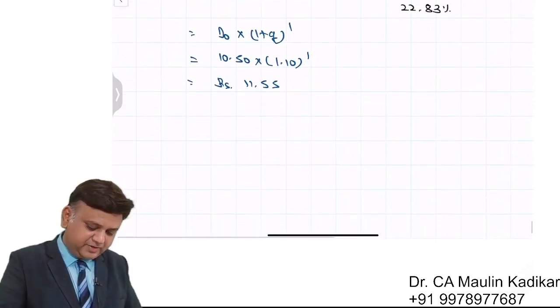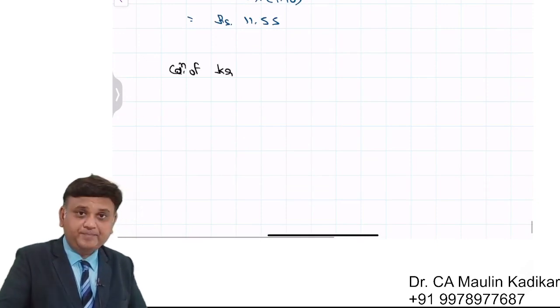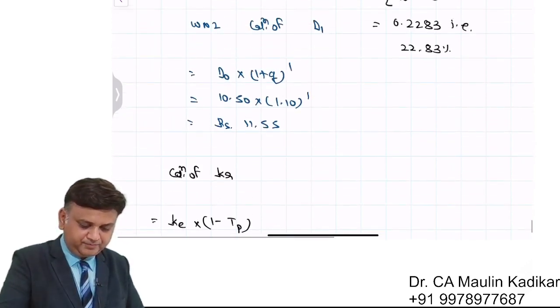Next is calculation of KR. In that, write down K into 1 minus percent tax rate.